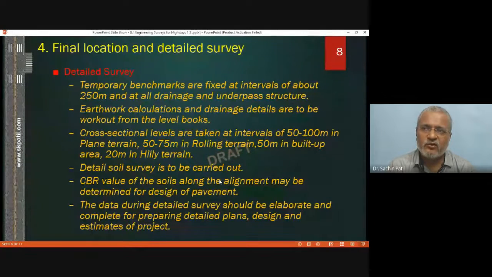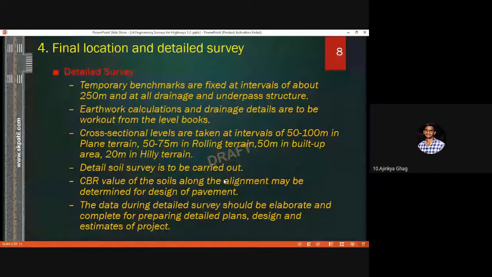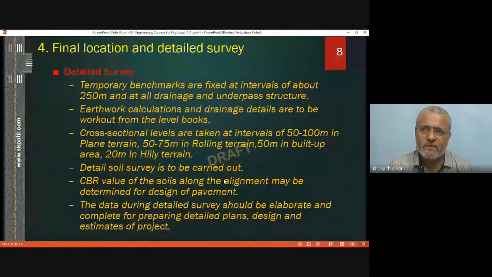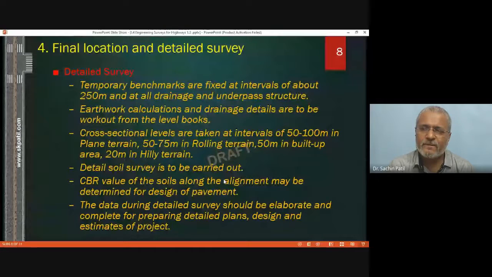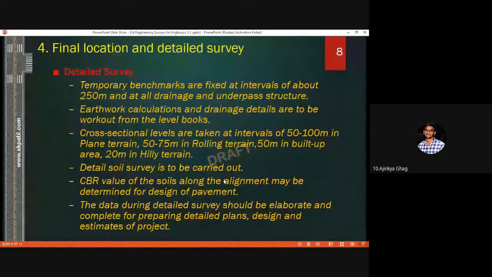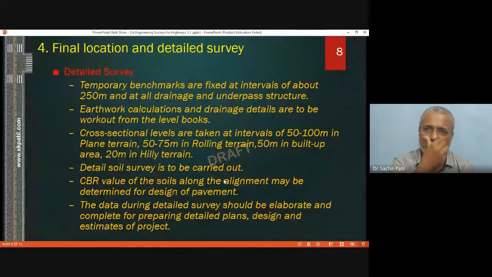Okay, so you have used a dumpy level or theodolite or auto level. Which equipment have you used in survey work? Anyone? In your survey work, which equipment have you used? Ajinkya? Yes, sir. Krishna? Which equipment have you used in survey work? Total station. Total station and dumpy level both have been used.